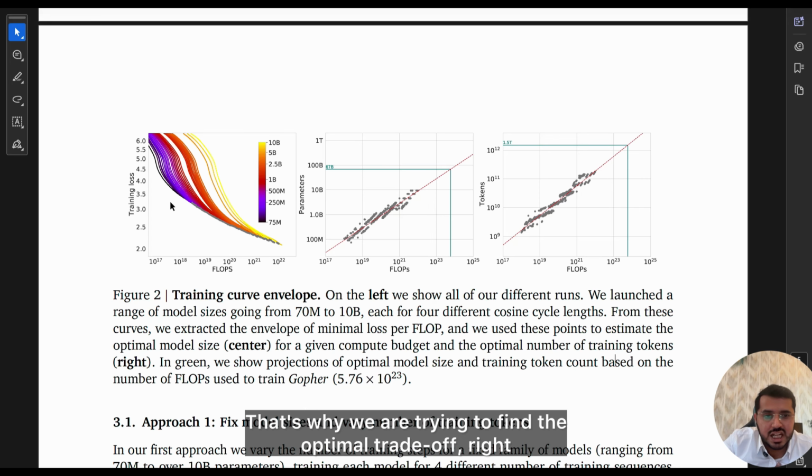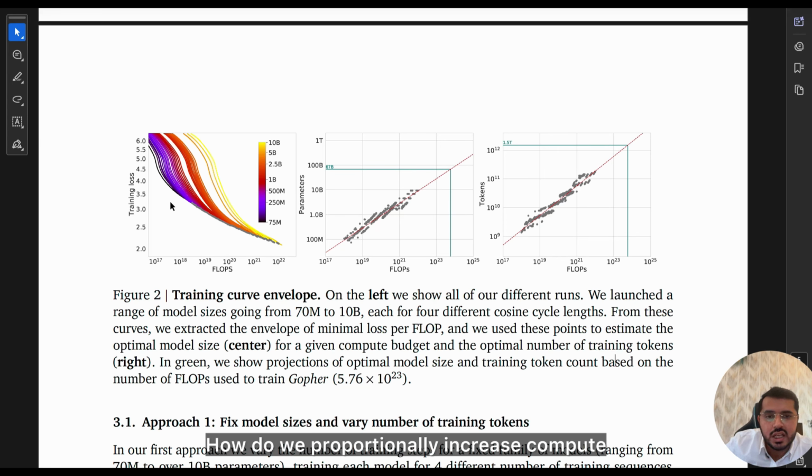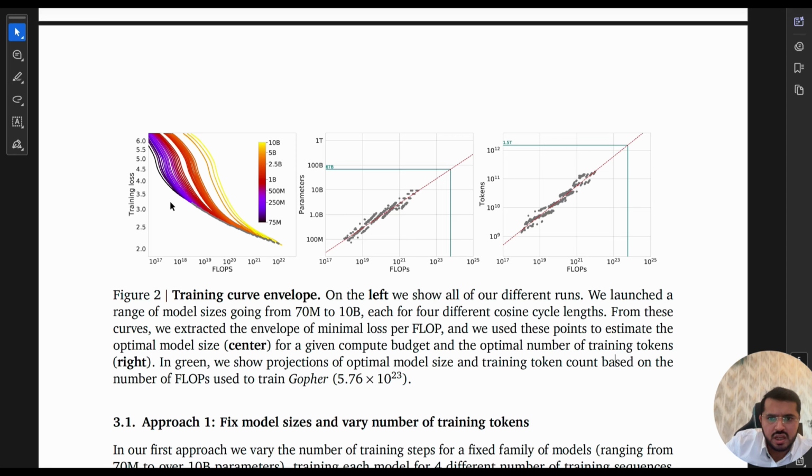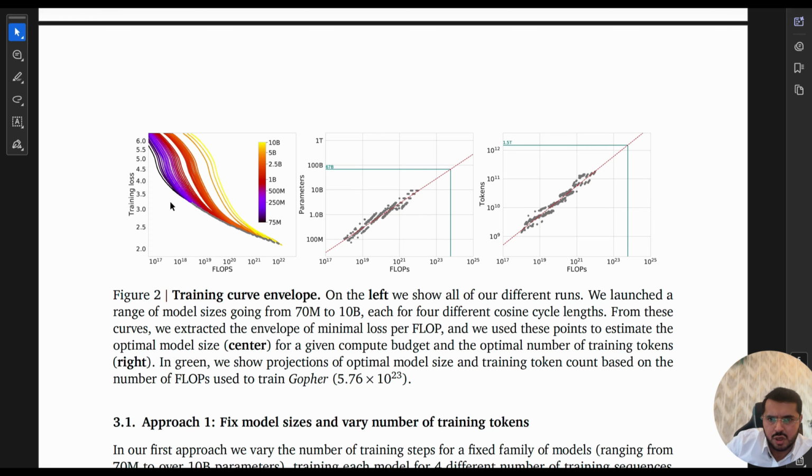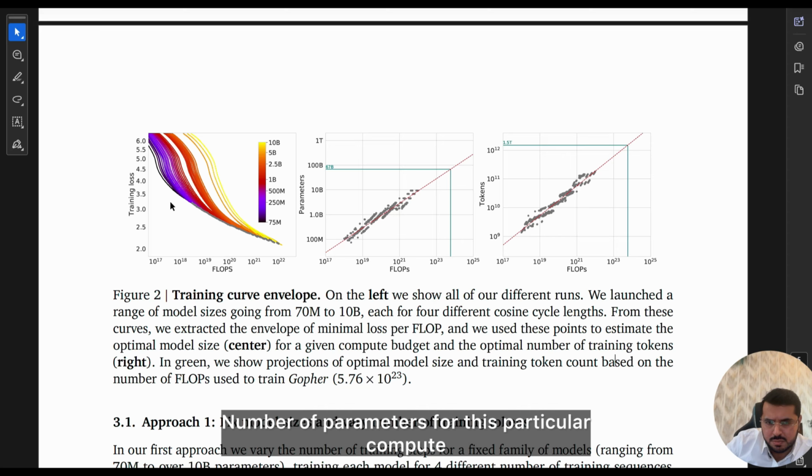That generally happens. That's why we are trying to find the optimal trade-off. How do we proportionally increase compute, and how do we proportionally increase the number of parameters and training tokens? So we fix compute, and then ask how to proportionally increase the number of parameters and number of training tokens. The takeaway from this graph is basically that loss decreases with increasing compute, and the performance of the model increases with the number of parameters, but there is an optimal number of parameters for a particular compute.